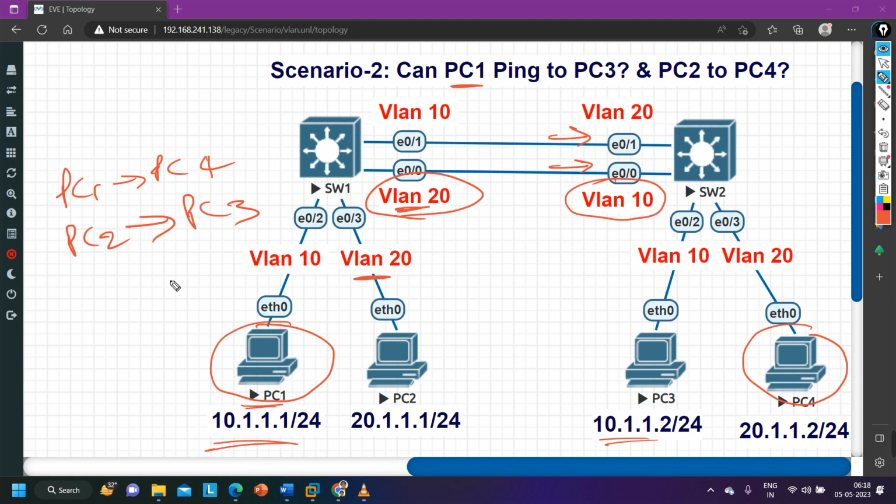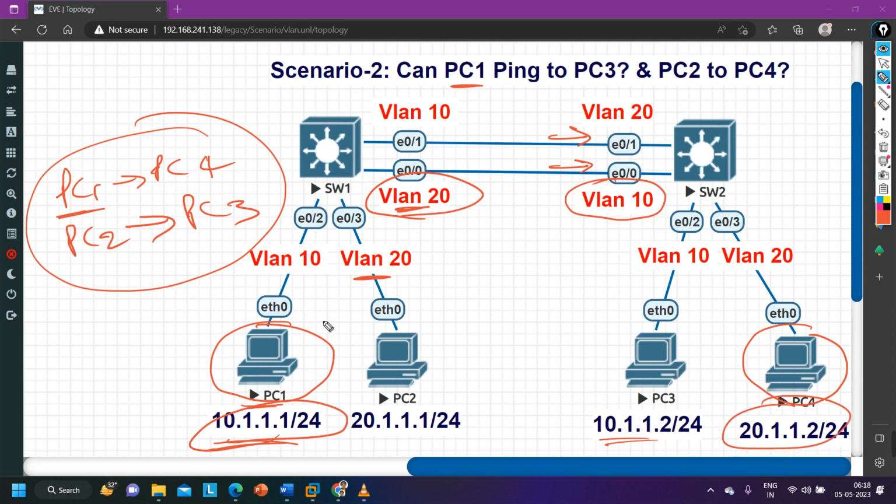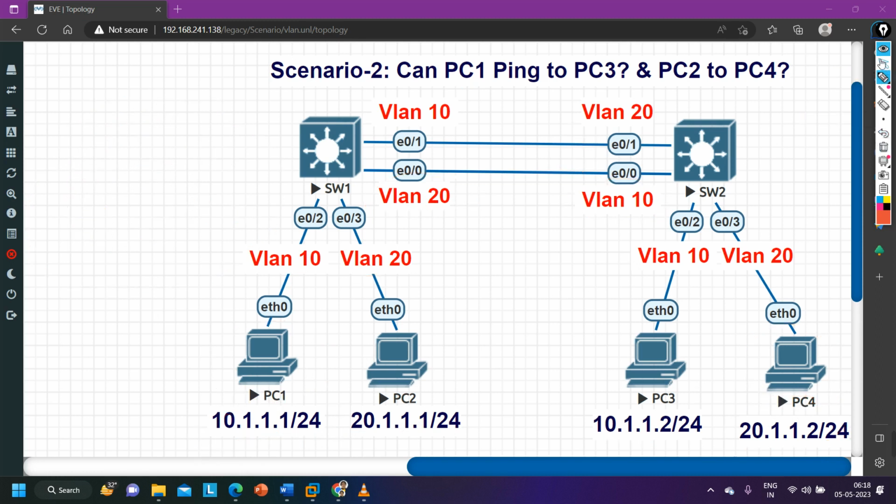So if PC1 will ping to which IP address? 20.1.1.2. But here also it will not work, ping will not work, because layer 3 is different. Layer 3 is different. If the destination IP address belongs to a different subnet, then a default gateway is required. Yes or no? So these PCs will also not communicate with each other. That means PC1 cannot ping to PC4 also, because here you can see layer 3 is different, right? So the answer is no. No one PC can communicate with another PC.